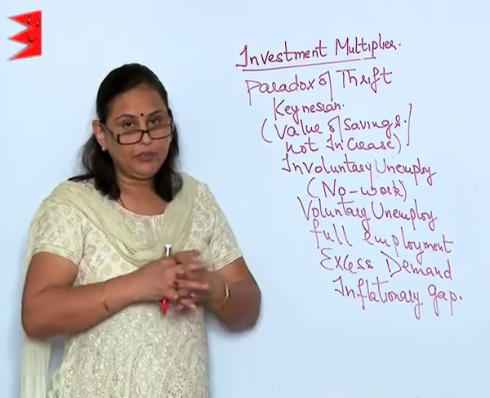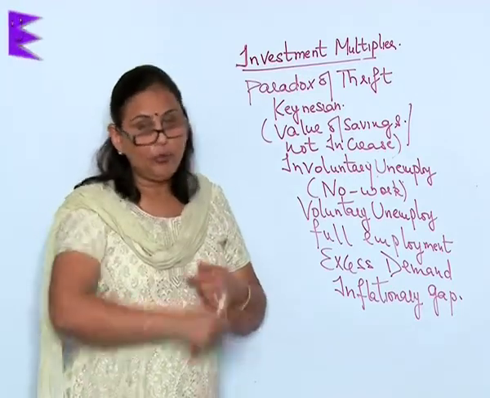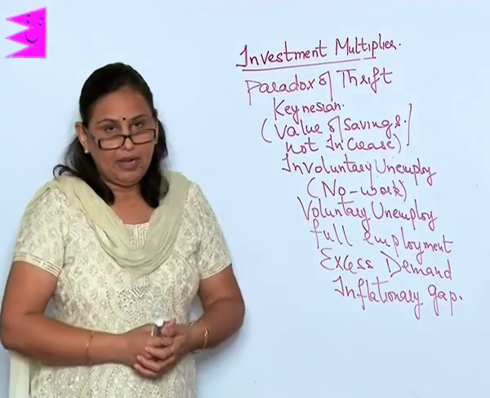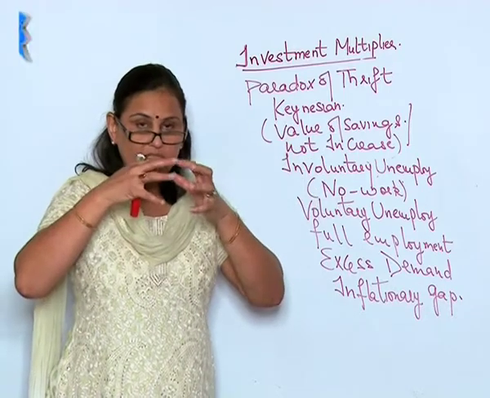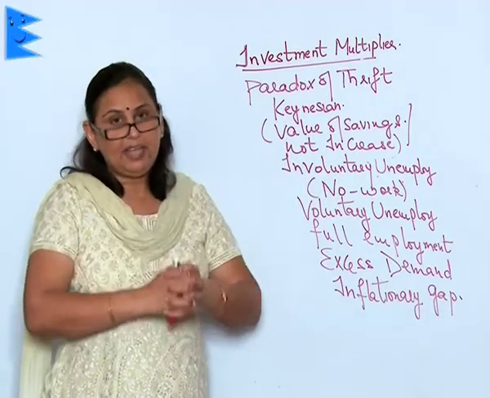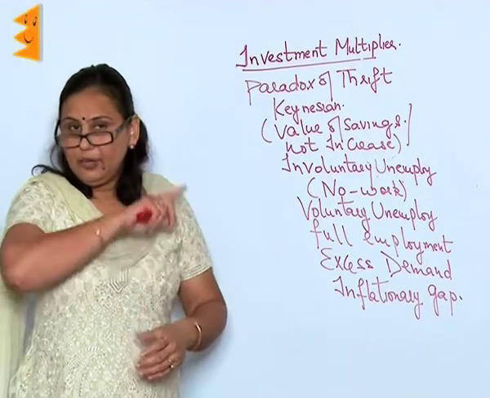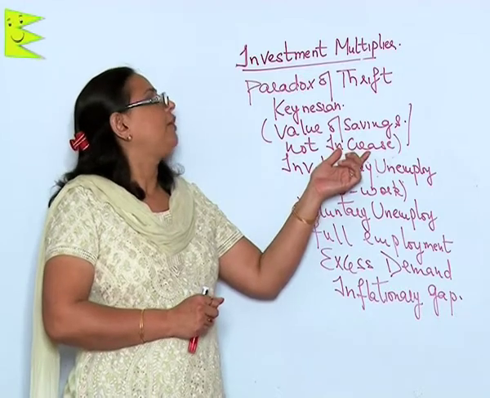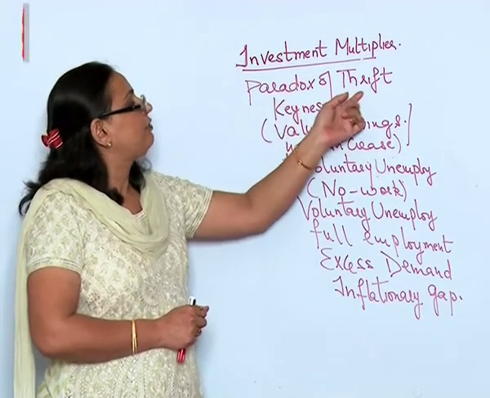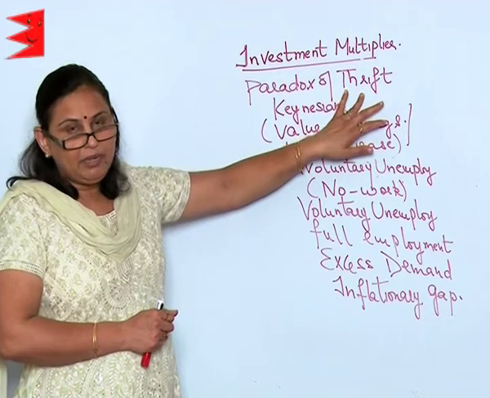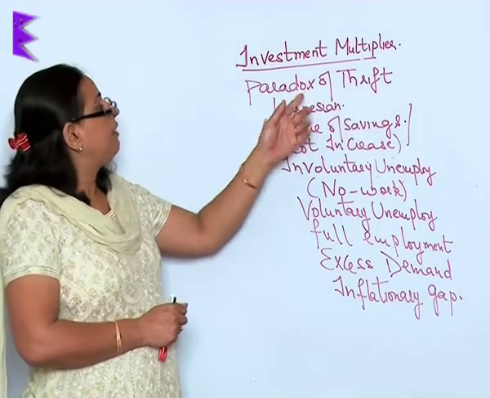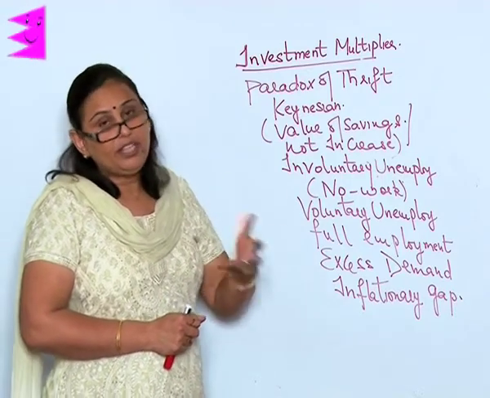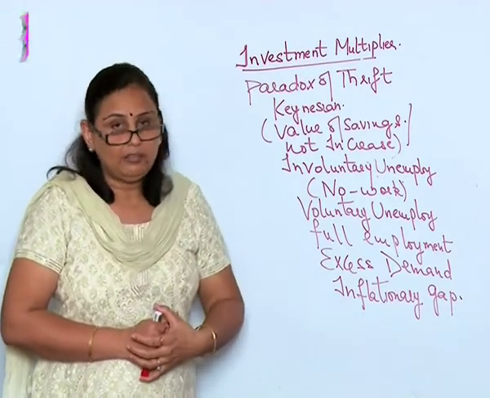That is to say, if there is no circulation of money in the market, if there is no buying and selling in the market, and everybody is just interested in saving and saving alone, that will not lead to a perfect economy as has always been thought. So, it is called the paradox of thrift, because thrift is always believed to be good for the economy, but here is the paradox, here is the opposite, here is the difference that we are thinking of.